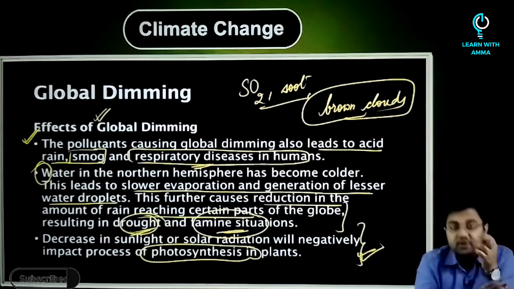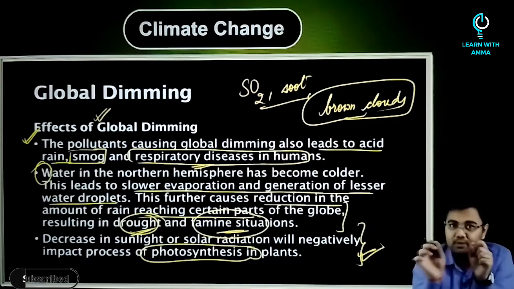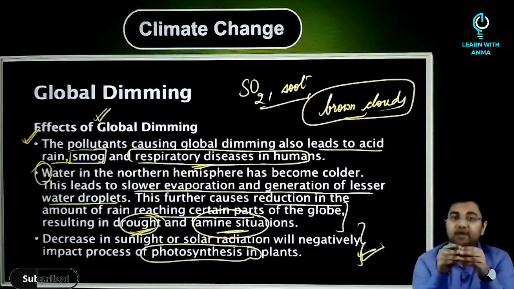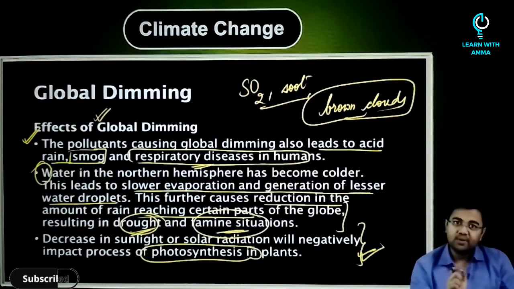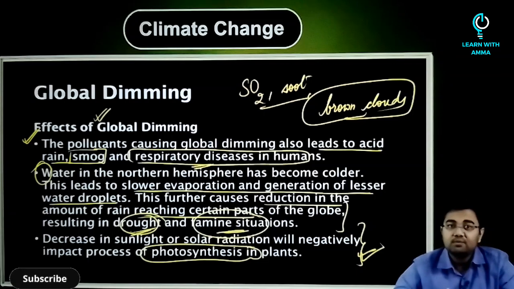You should not think in this manner, because what we discussed can also create confusion in your minds. What we discussed is the fact that aerosols have a cooling effect on the environment. That does not mean that we should have more aerosols in the environment, because where are the aerosols coming from?